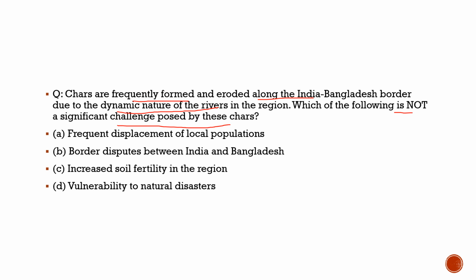They are used by the farmers there, as they cultivate on these chars, on the sand and silt deposited by the Padma and Ganga rivers. So these deposits from the Padma and Ganga rivers are called chars, and they are used by farmers for their farming. So it becomes very important for us to know what these chars are. Why are we discussing it? Because of the recent developments near the zero line between India and Bangladesh.